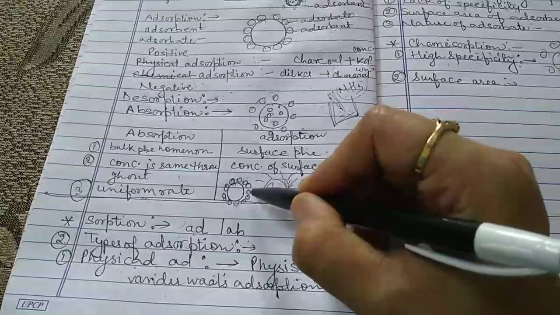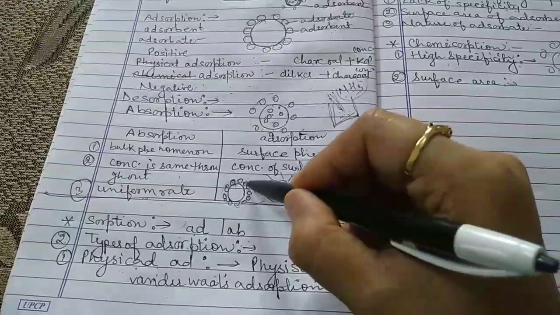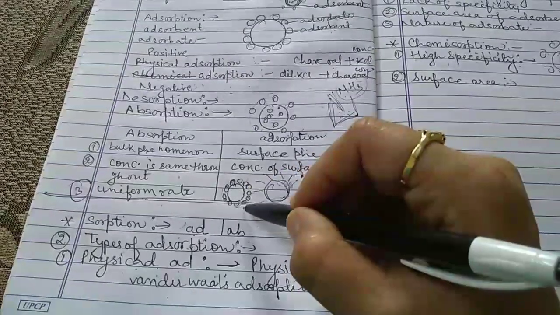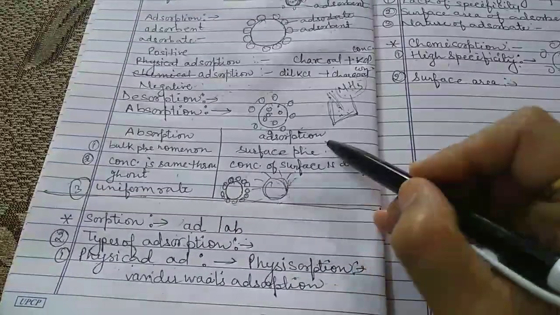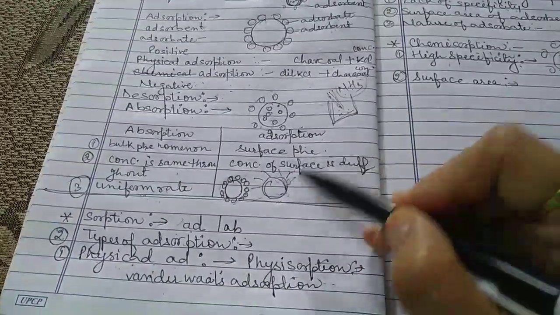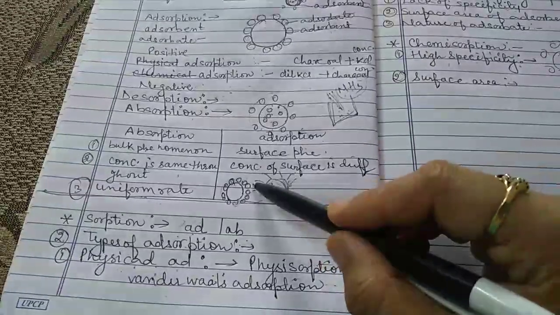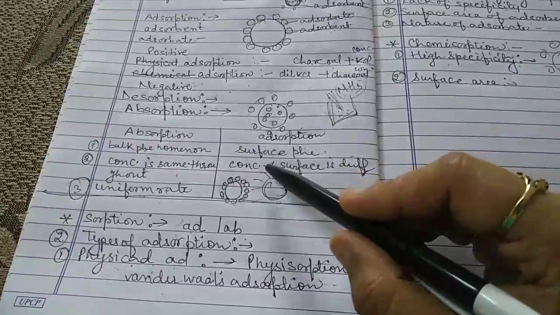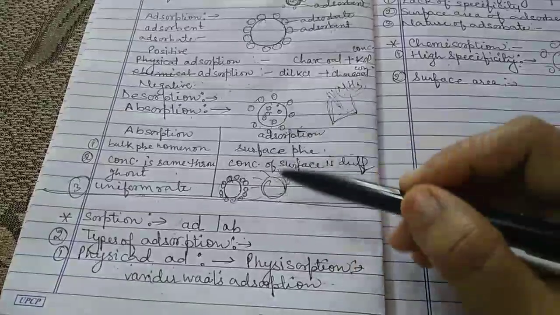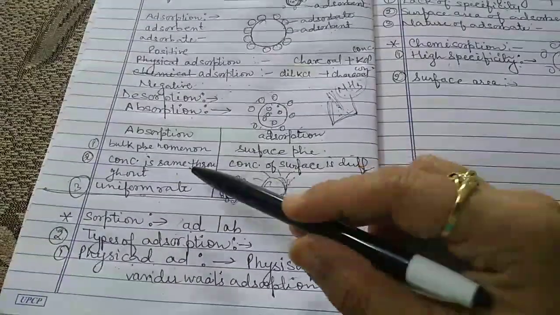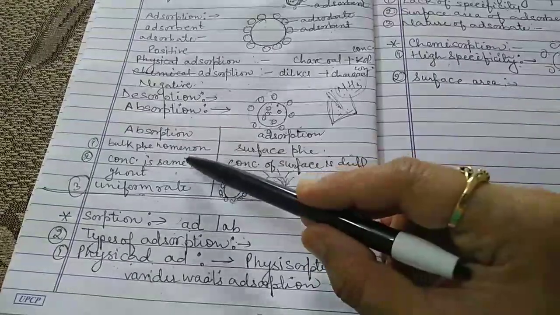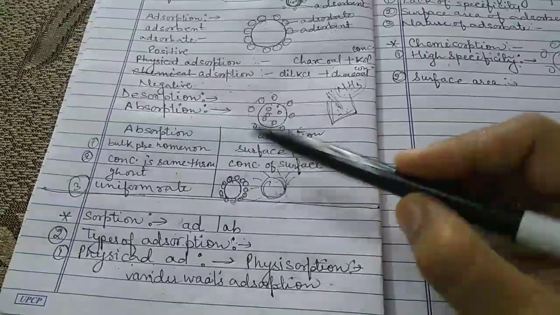After some time there is no space left on the surface, so the process becomes slower. That's why the rate of adsorption is not uniform: in the beginning the process is very fast, but as time passes, it becomes slower. So these are the differences between absorption and adsorption.